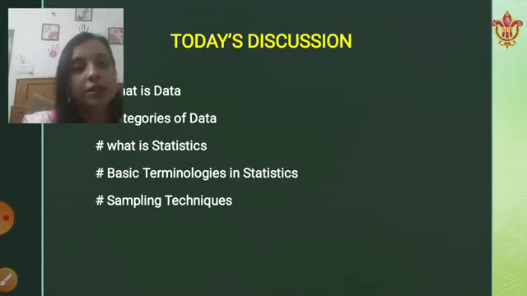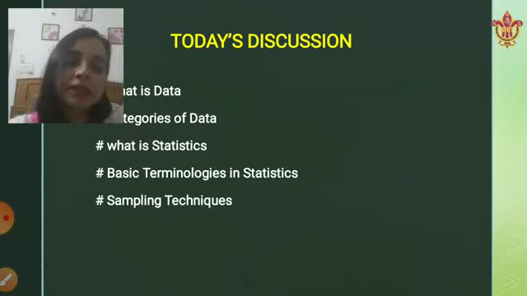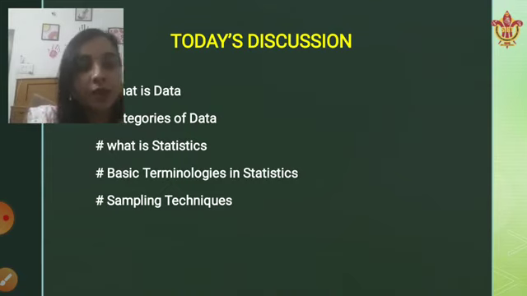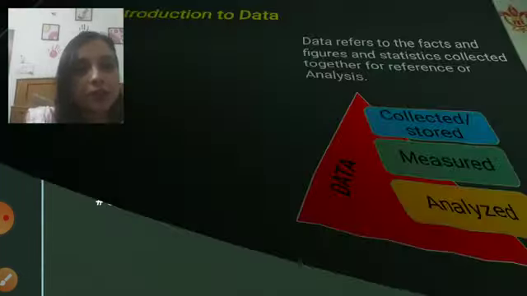Starting with our second lecture, today's discussion will be about what is data, and what are different categories of data. We'll also discuss statistics, what we mean by statistics, and what the basic terminologies used in statistics are. The next topic of today's discussion will be sampling techniques and the different types of sampling we can do. So let's start with our lecture today.